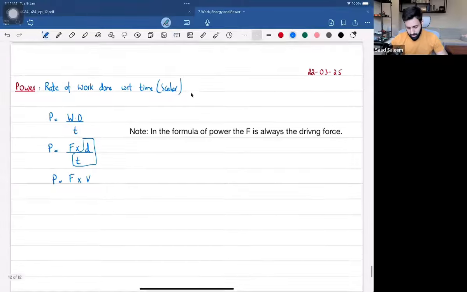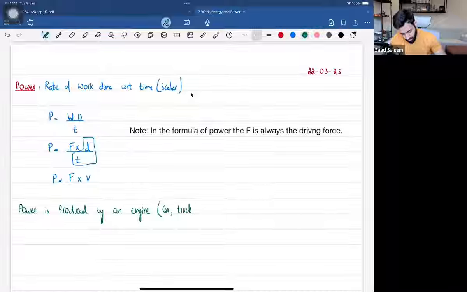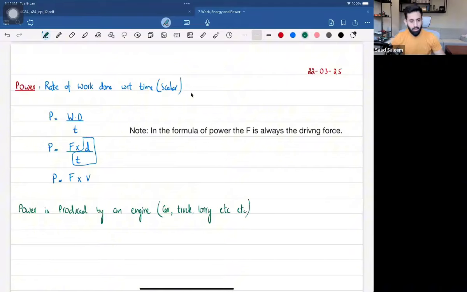Achha. Another important key point is that remember power is produced by an engine. So that means whenever you have questions related to a car, maybe a truck, or maybe a lorry, that is when you will have power. Make sure to read the question carefully. It will mention what the power is and the fact that it's constant.